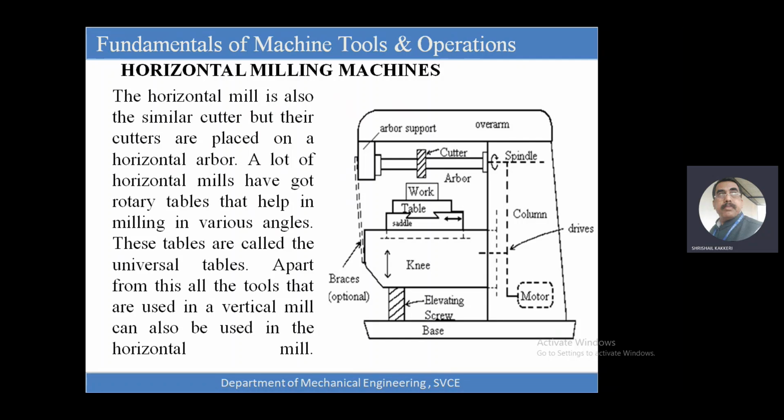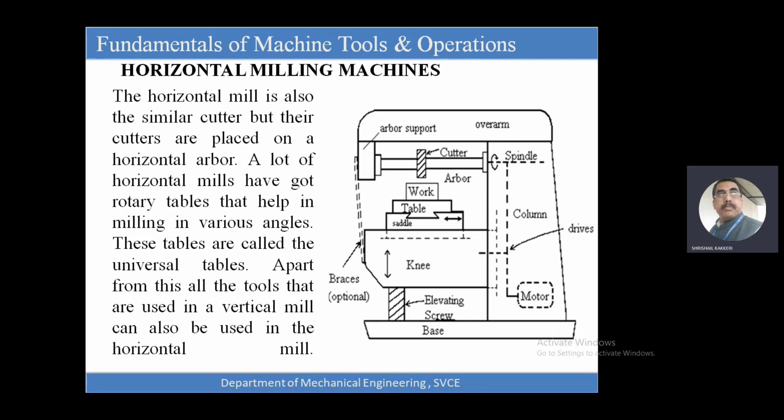Okay, you should be able to remember how to draw a sketch. With a simple sketch, explain the important parts of the milling machine. It is left to you whether you want to go for the vertical milling machine or the horizontal milling machine. Since there is a horizontal milling machine at our workshop, you can also do a related comparison. It is a horizontal milling machine.